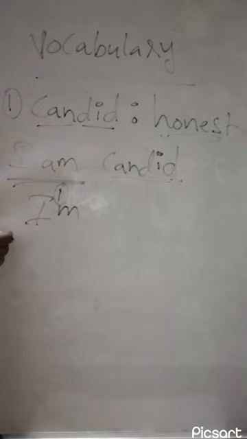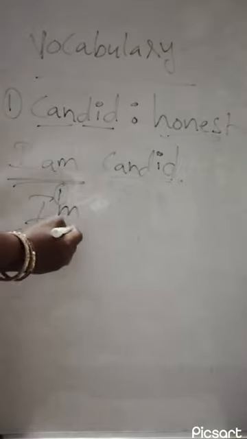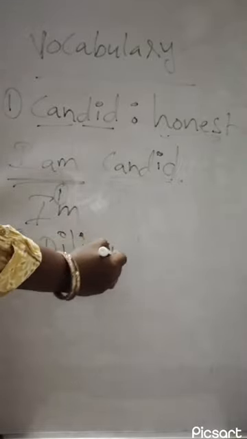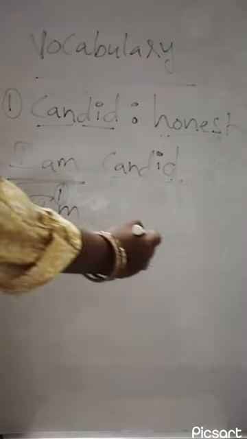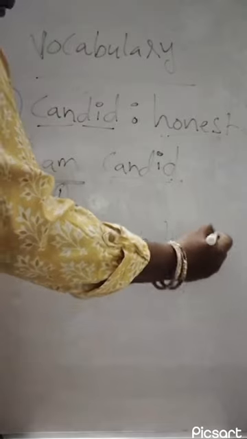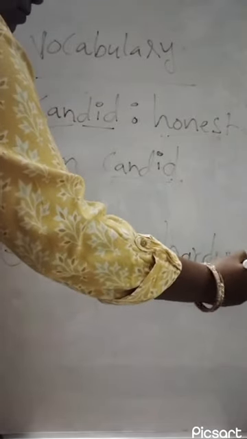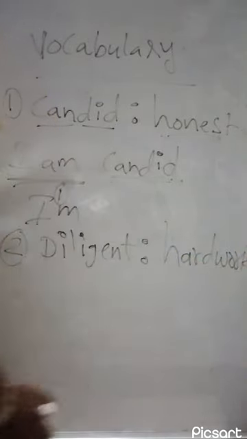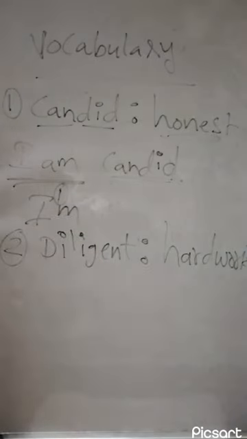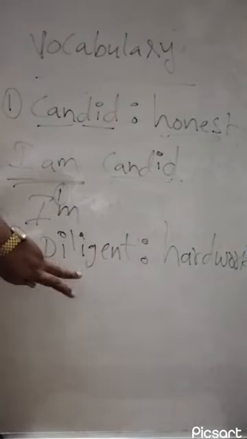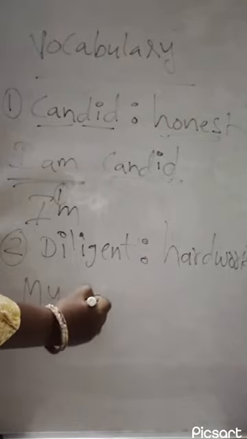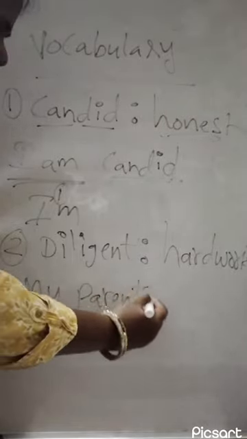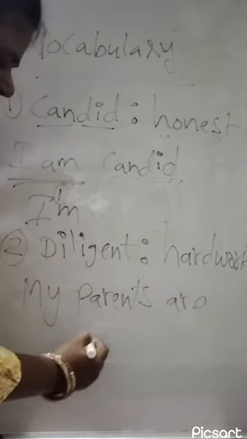Now let's look at the second example. Let's use the word diligent. Now let's see what is the meaning of diligent. Hard working. Maybe you could say that, well, my parents are diligent.